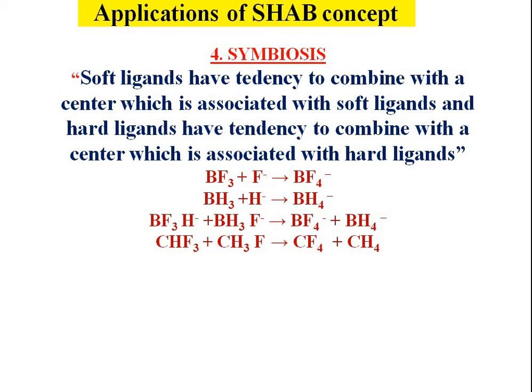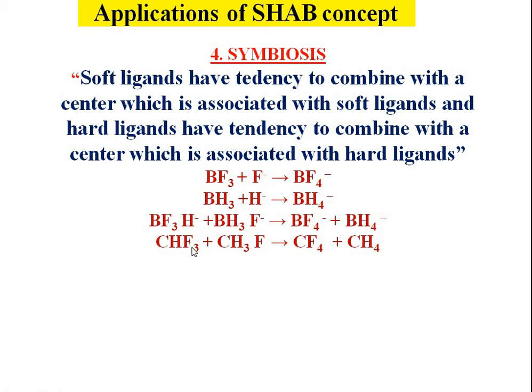Hard ligands have a tendency to combine with the center which is associated with hard ligands. In this reaction, BF3 and BH3F negative ion, BH3F negative ion, when these two reactants react with one another, this hydride ion has a tendency to combine with BH3, and this fluoride ion has a tendency to combine with BF3. So the forward reaction takes place. BF4 negative and BH4 negative are produced.